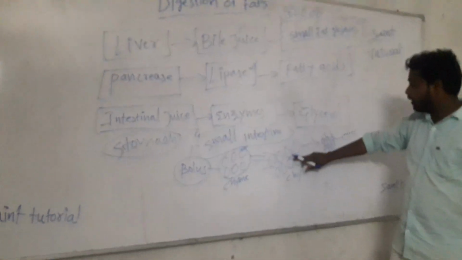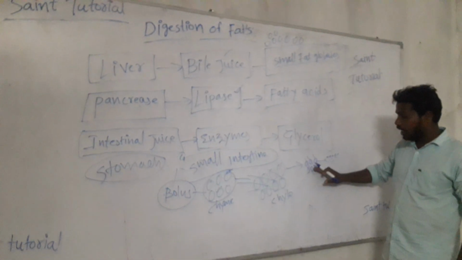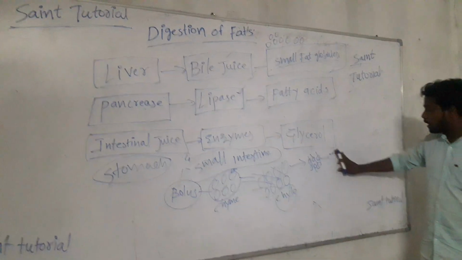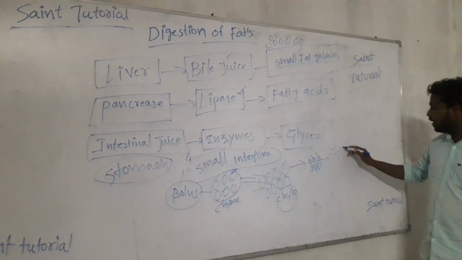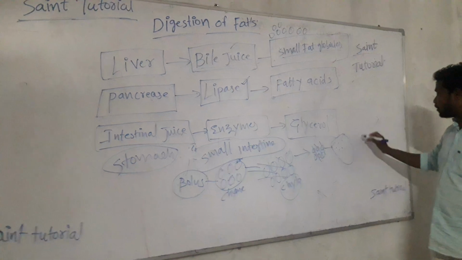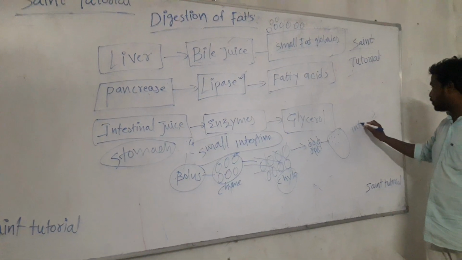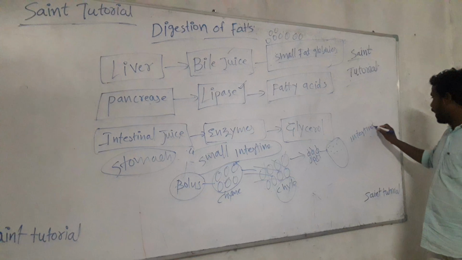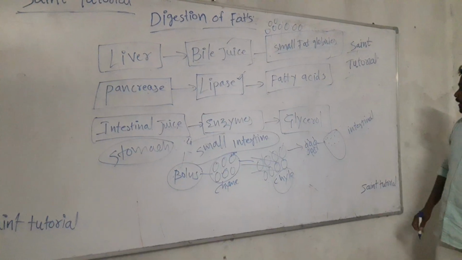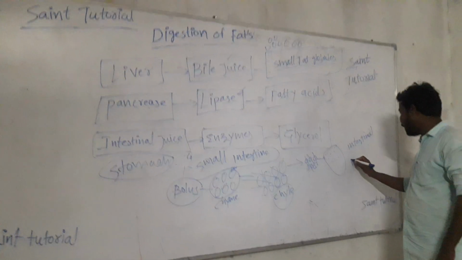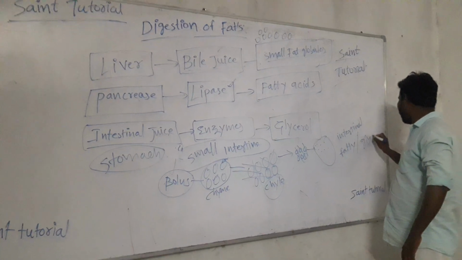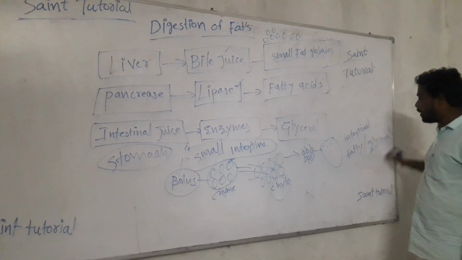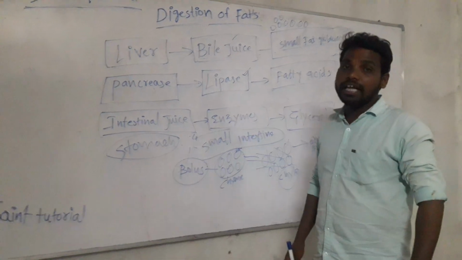So now when chyme comes to the small intestine, it is mixed with the bile juice and converted into small fatty globules. And when chyme again mixes with the lipase, it is converted into very small nano particles like a juice. Finally, the small intestinal juice has some enzymes. These can convert it into fatty acids or glycerol.